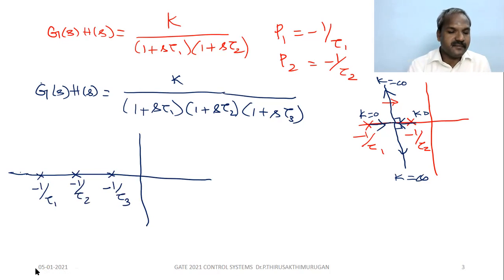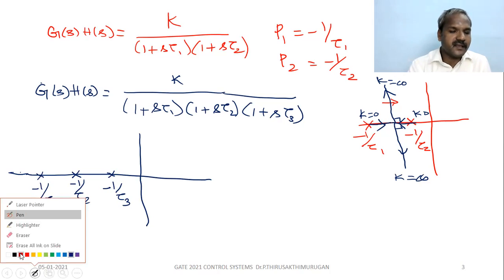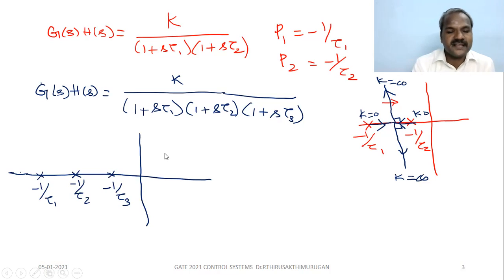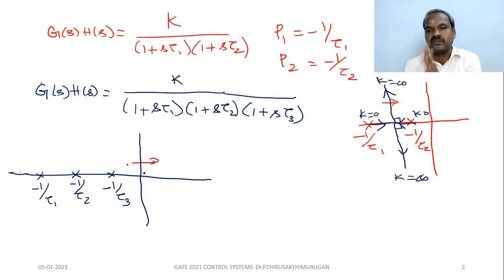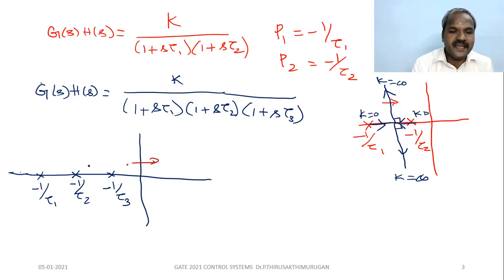Now you can tell me where the root branches lie in the standard root locus. If we stand here and look into this side, there are no poles. If you stand here, only 1, so it is an odd number. So definitely there will be a branch between these two poles. If you stand here, the sum of poles and zeros is an even number, so no branch here.